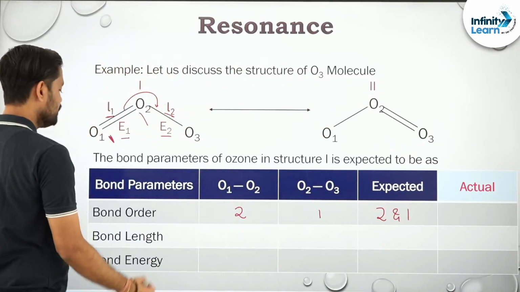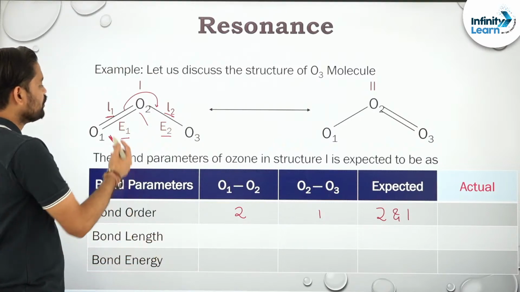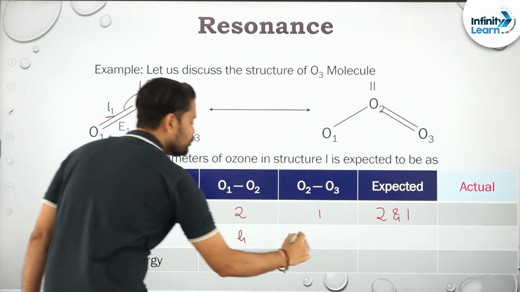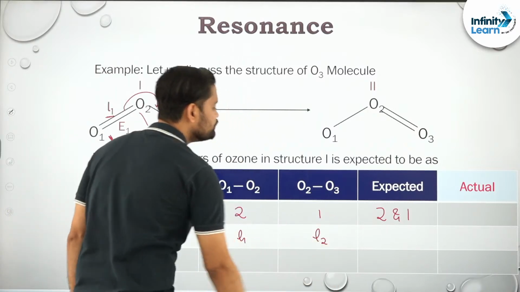Okay, second one, what is the bond length? The bond length between O1 and O2 is L1, whereas between O2 and O3 it is L2.